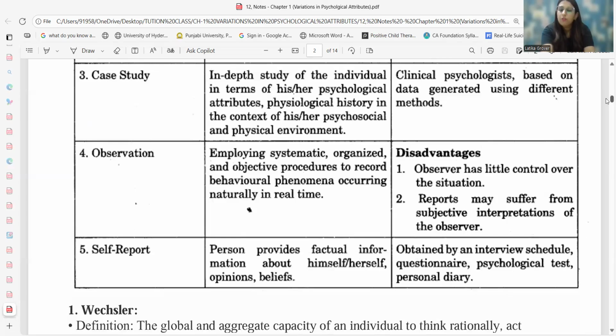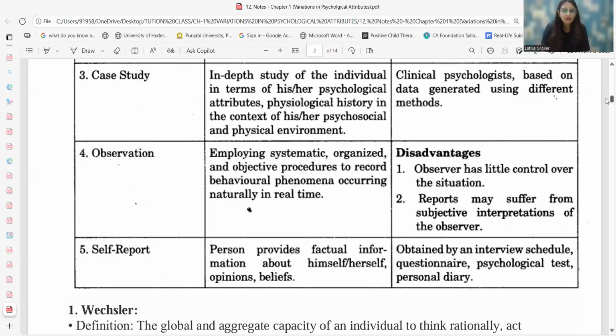Observation is another method or tool that is used for gaining information. Now, observation, as we have already studied in class 11th, has different types. But here, in general, we are going to talk about observation as a method that can be used for gaining information so that we are able to work with the objective procedure that is to be followed.